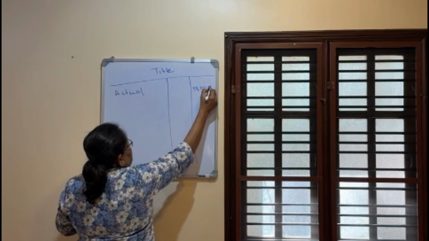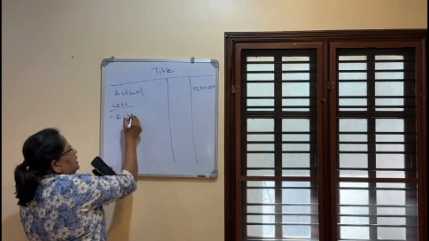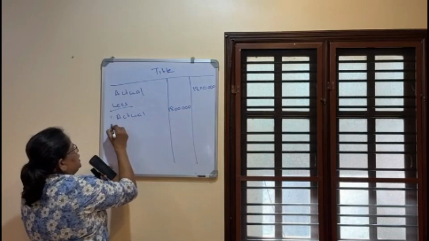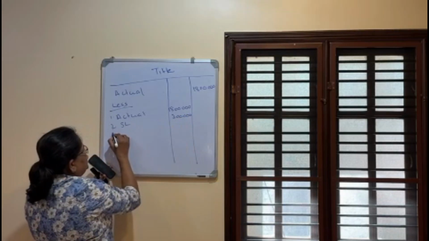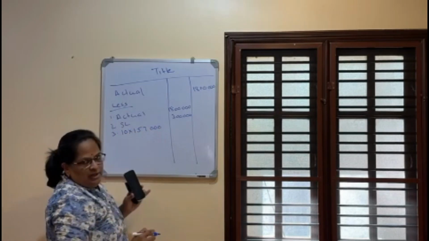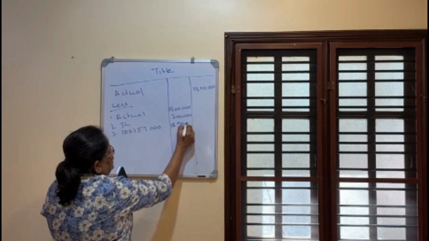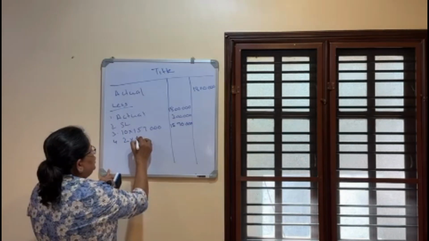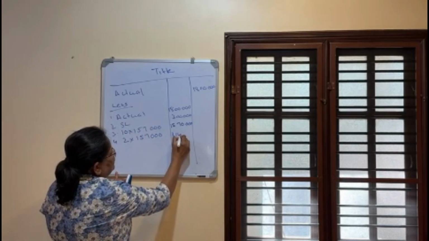18 lakhs. Now let's exempt least of the following. One is actual itself, 4 values will come here. Actual 18 lakhs. Statutory limit 3 lakhs because he has not claimed anything before. If he has claimed anything, you have to reduce. Now 10 months average salary, 1,57,000 into 10, the value is 15,70,000. Now leave at credit, that is 2 months we calculated, 20 minus 18 into 1,57,000. So that value is 3,14,000.